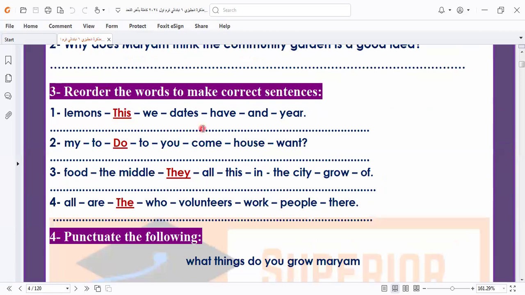I will write the rule that I write in every video. I hope you keep it. Okay, because it's important. Here we have subject, verb, object. I would like to write this rule when you answer this question. For every question, every rearrange, you must write this rule. Why? To answer the question the correct way.